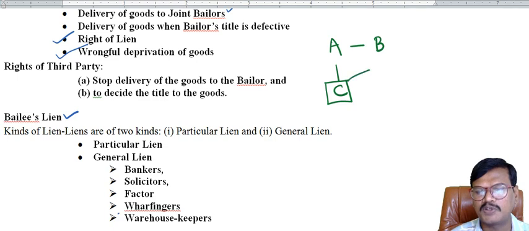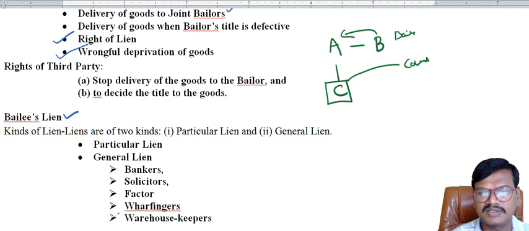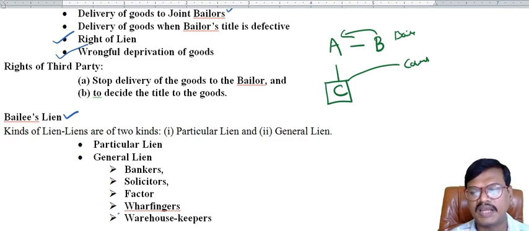C may approach the court against B, that is the bailee, to stop delivering the goods to the bailor. The second one is to decide the title to the goods. The third party, that is the real owner, may approach the court to decide the title of the goods.